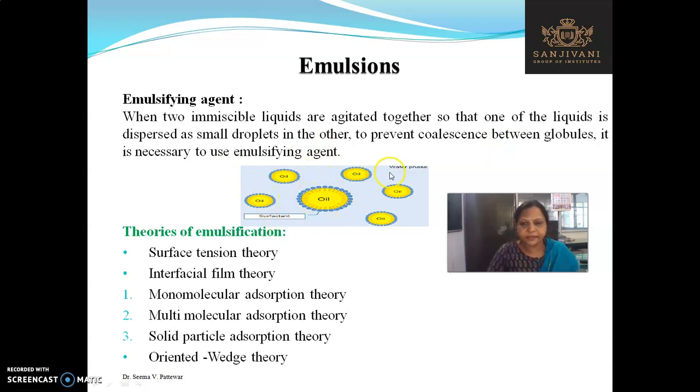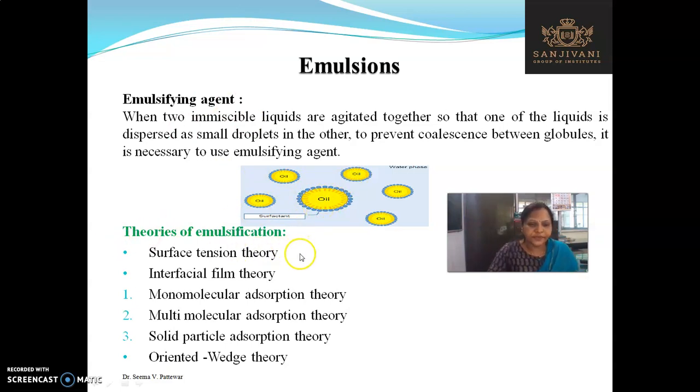So this is the diagram. This is the continuous phase or external phase. Oil is the internal phase, and how the surfactant acts, it forms a film over the oil. It forms a cover over the oil and prevents the coalescence of the oil molecules.